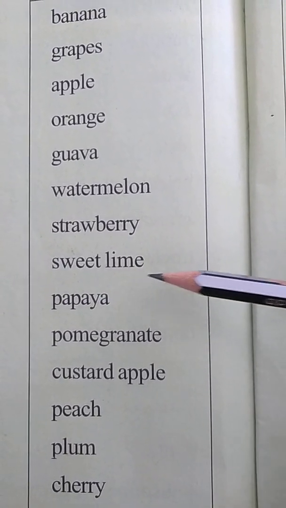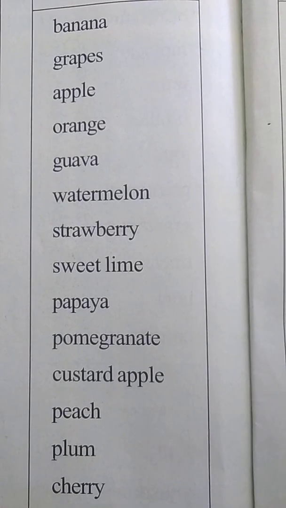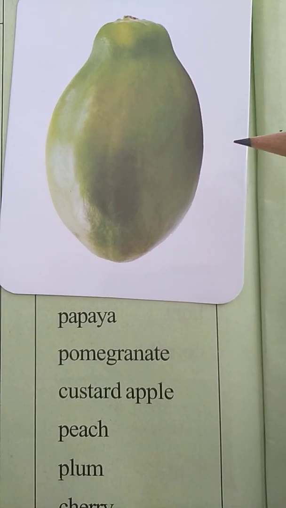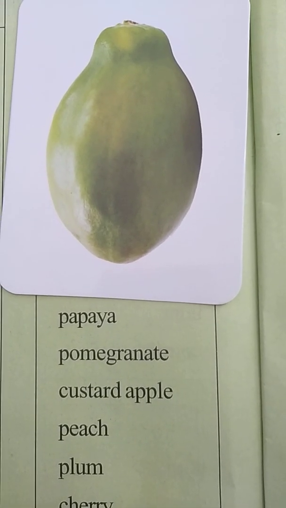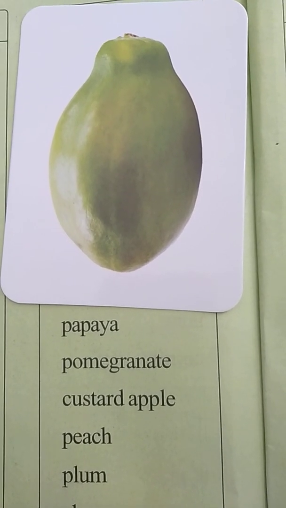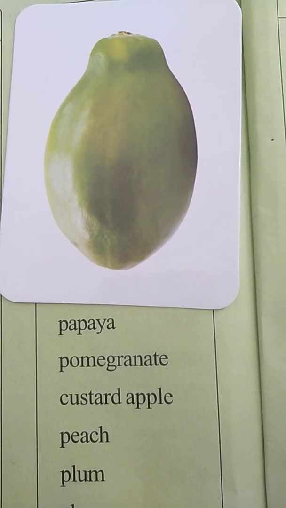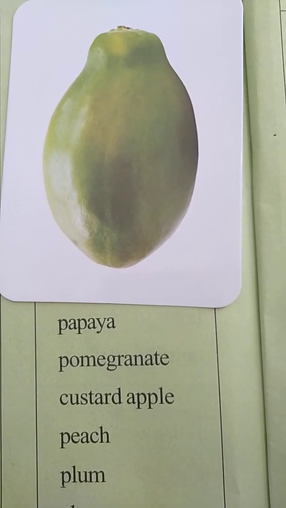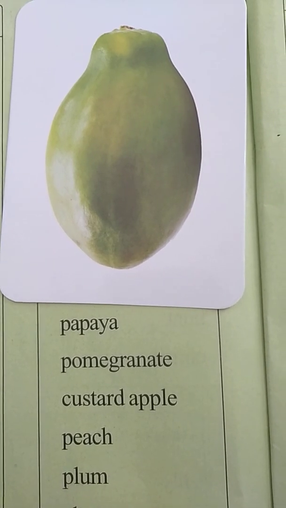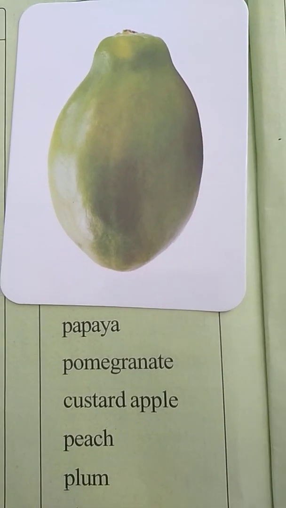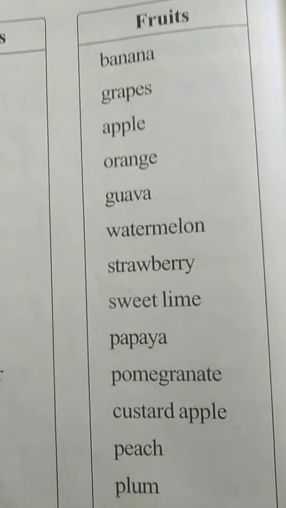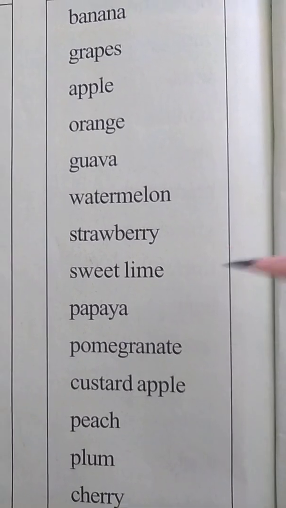P-A-P-A-Y-A, papaya. Oh my God, papaya. Here the image of papaya is, yes. If we cut it, we get yellow color inside, and round seeds like small balls will be there inside. And this one also is a very tasty and sweet fruit, papaya, which is very good for our health, children. Okay, so we have to eat papaya also. This fruit is called the papaya. Hope you all understood.